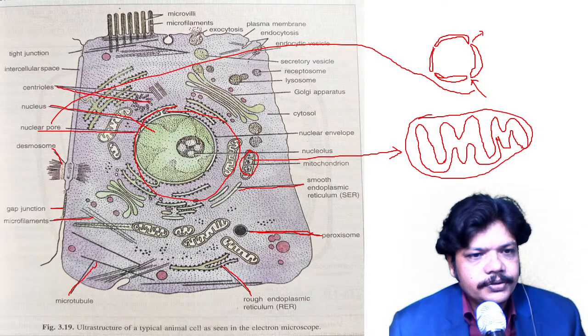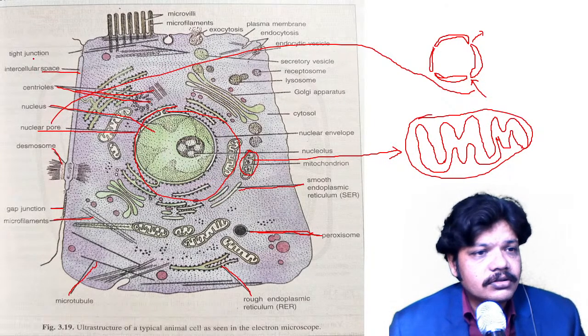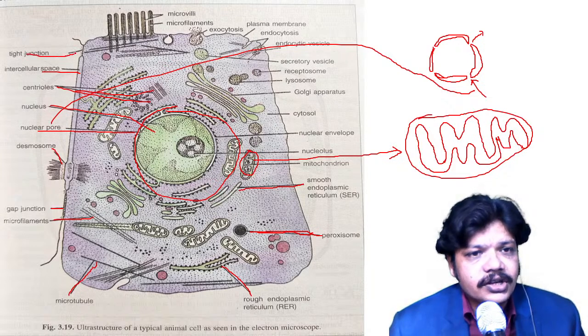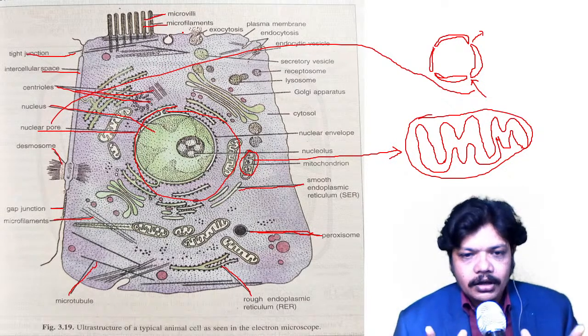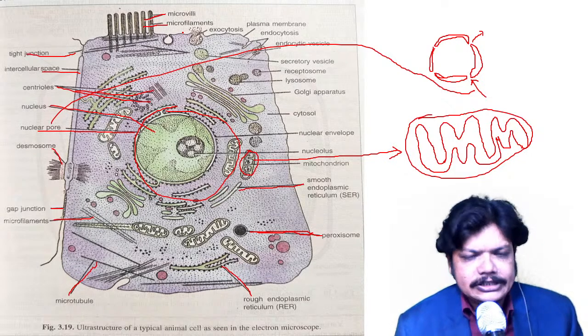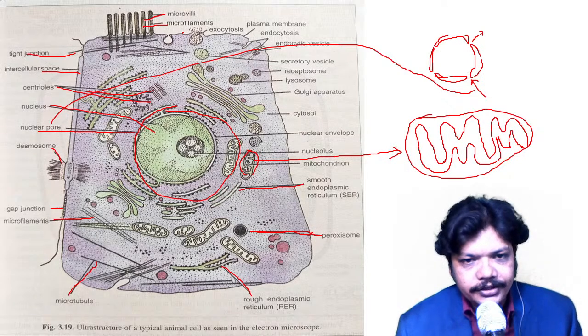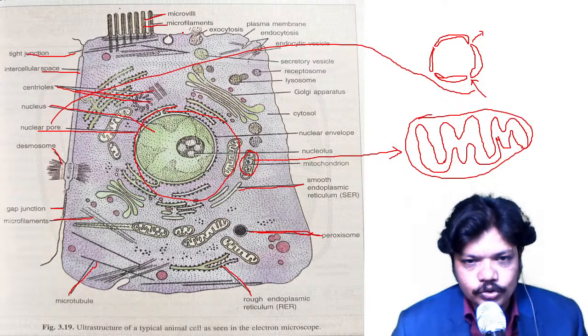Centrioles are there here. Intracellular space is there, isn't it? Tight junction is there. Then microvilli are there. Microfilaments are there. So like this, in short, in the eukaryotic cells some organelles are embedded in the cytoplasm or in the cytosol.